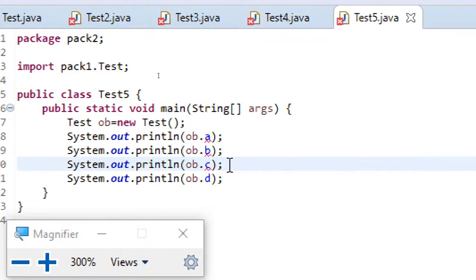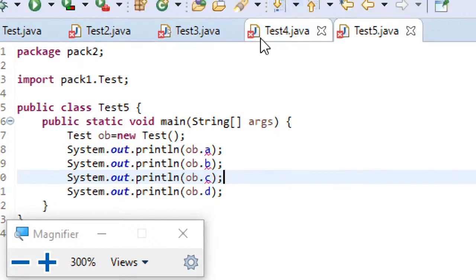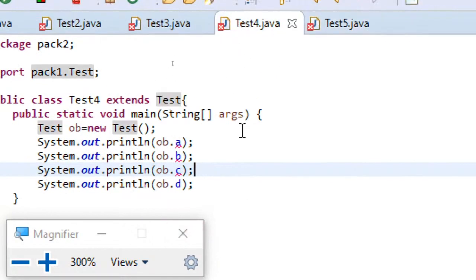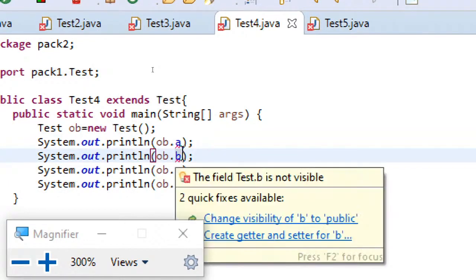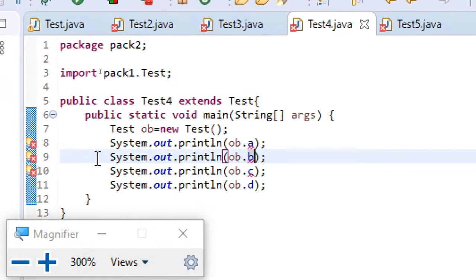So again with test 5 it's the same. Just hold on a second. Actually this B should be working fine here because it is declared protected, and protected members can be accessed by the children anywhere.